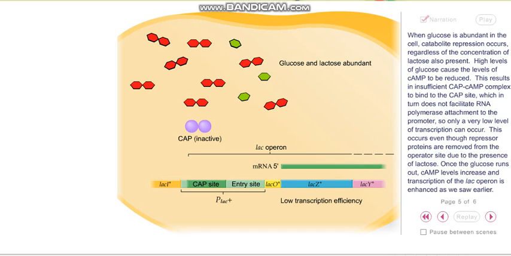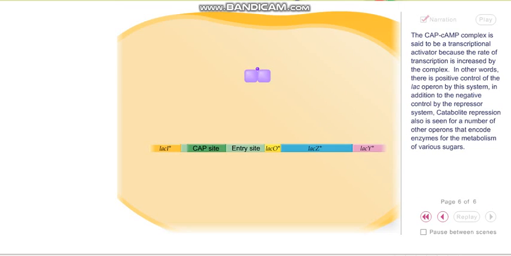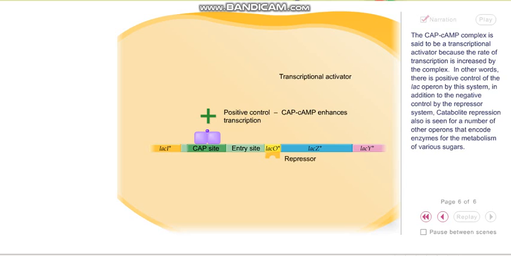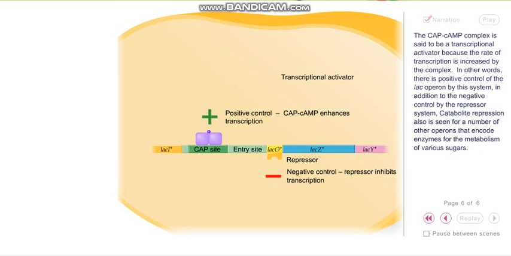Once the glucose runs out, cyclic AMP levels increase and transcription of the Lac Operon is enhanced as we saw earlier. The CAP cyclic AMP complex is said to be a transcriptional activator because the rate of transcription is increased by the complex. In other words, there is positive control of the Lac Operon by this system, in addition to the negative control by the repressor system. Catabolite repression also is seen for a number of other operons that encode enzymes for the metabolism of various sugars.